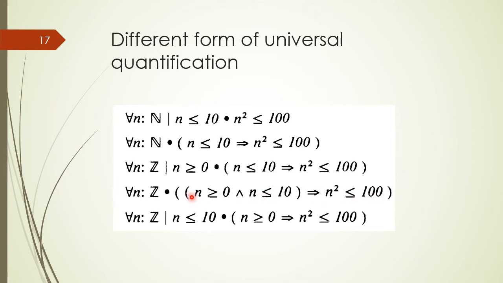Now you can see that this becomes an if part of the predicate, and our original predicate is now in the then part of the whole predicate. Similarly, we can make a constraint from this implicit quantification: if n is greater than 0, then n squared is less than or equal to 100.